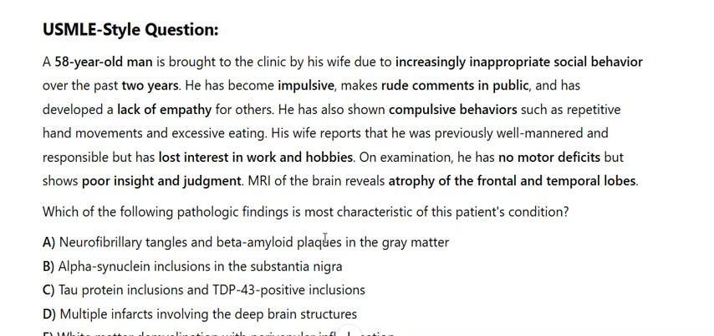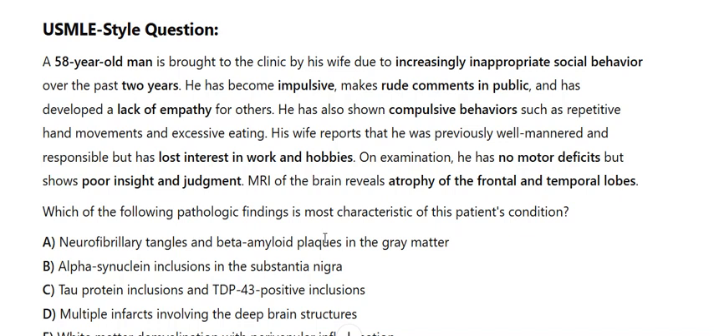On examination, he has no motor deficits, but shows poor insight and judgment. MRI of the brain reveals atrophy of the frontal and temporal lobes. Which of the following pathologic findings is most characteristic of this patient's condition?